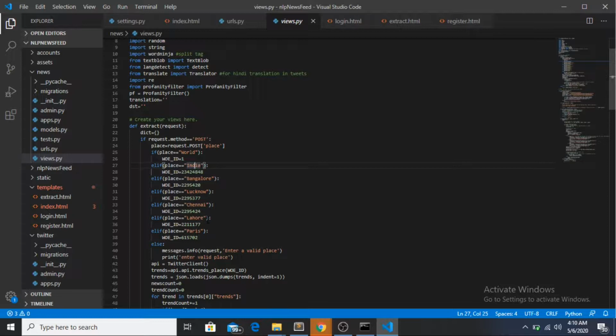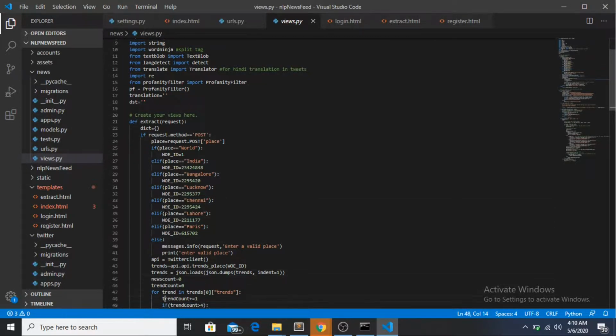We tried to search a lot on the internet. Earlier it was available, but now it's very rare to find the WOEID of places. So we tried to search as many as we could, and right now we only have seven places: one, two, three, four, five, six, seven. So we made an if and else loop, and by this we'll be getting the WOEID.